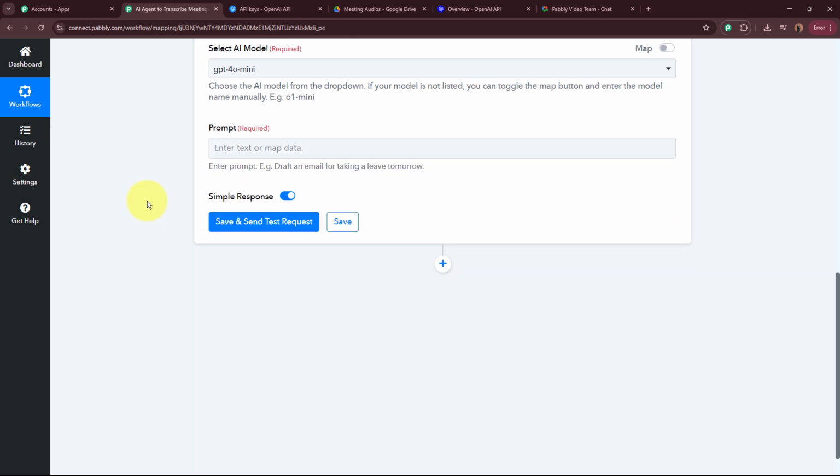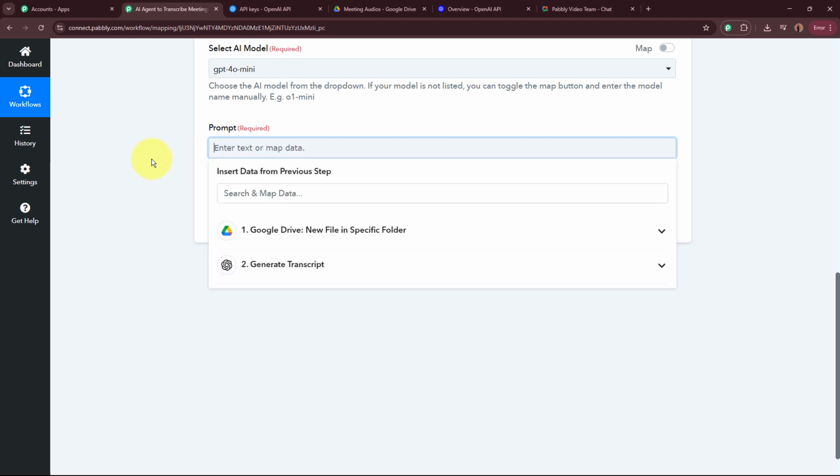Okay. After that over here, it is asking for the prompt. Prompt is the text with the help of which the AI agent is going to generate the content according to my requirement. As here my requirement is to generate the MoM summary, so over here I'm going to write a prompt in which I'm going to specify all the things that I require in the content that has to be generated and I do not require as well.